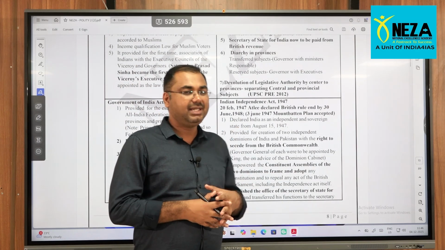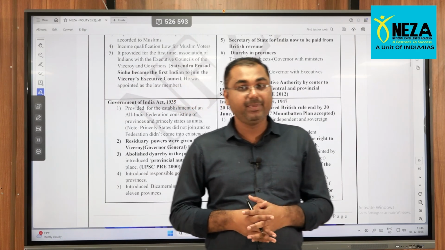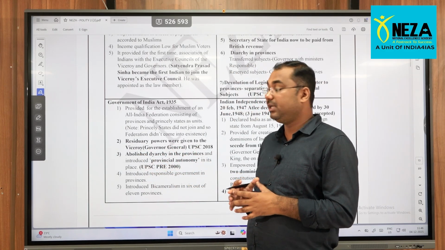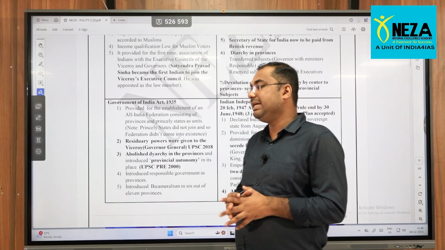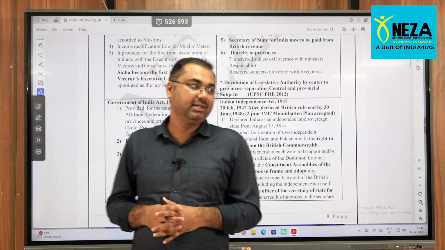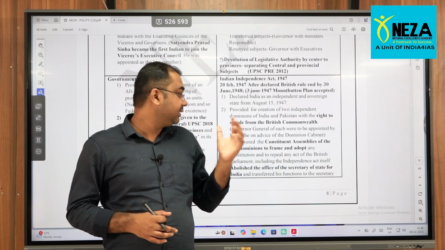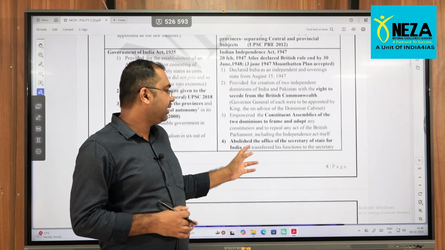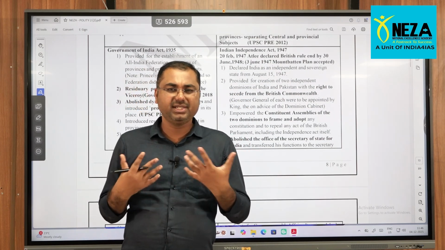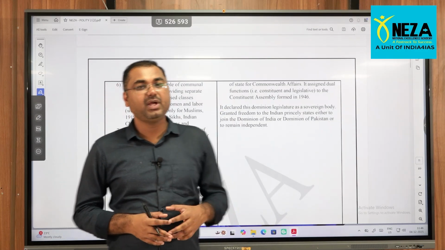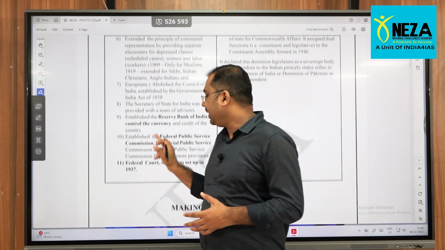The last one is India's Independence Act. Officially we got independence, but for that purpose, what were the major developments that happened? That was through the Indian Independence Act 1947. Freedom from the Britishers, Commonwealth, formation of the Constituent Assembly, like this so many developments happened there.